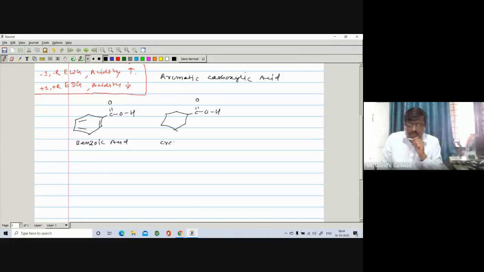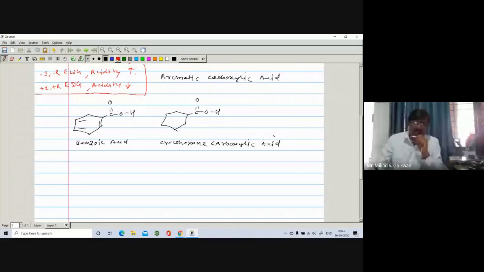Now if you see benzoic acid and cyclohexane carboxylic acid, of course they undergo dissociation and there is a formation of O negative, and you have to check whether it is stable or not. So every time you have to write this for each example.